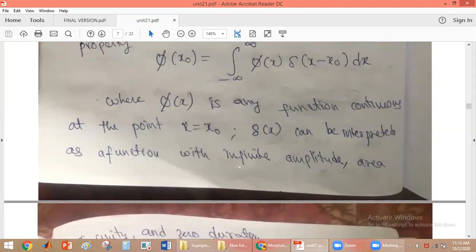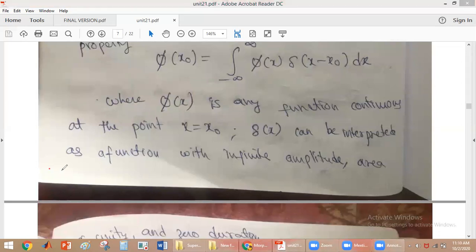And what is delta(x)? Delta(x) is called the impulse signal. The impulse signal is denoted like this: it has infinite amplitude and zero duration, and it exists at x equal to x0.